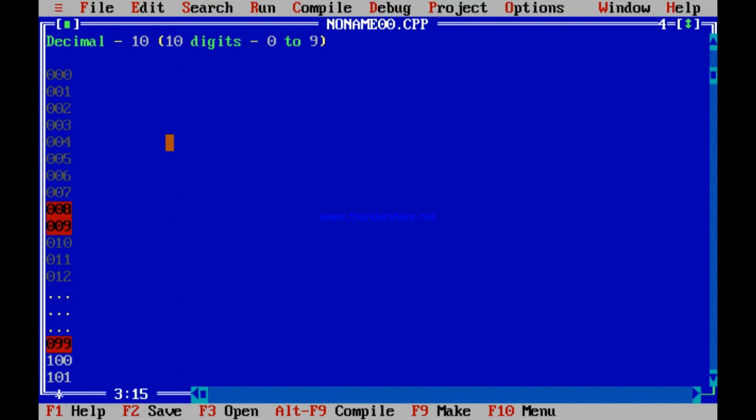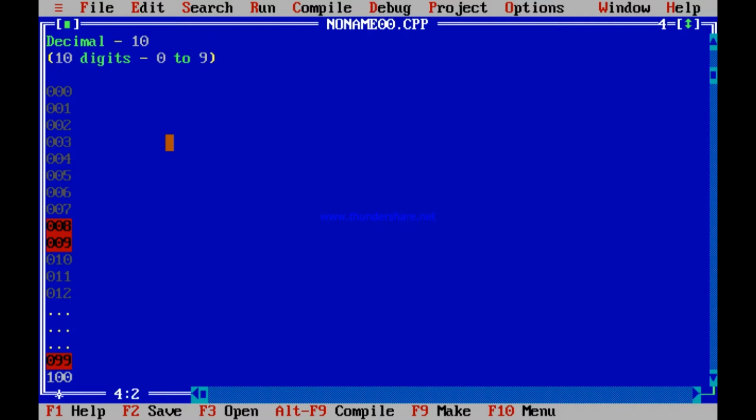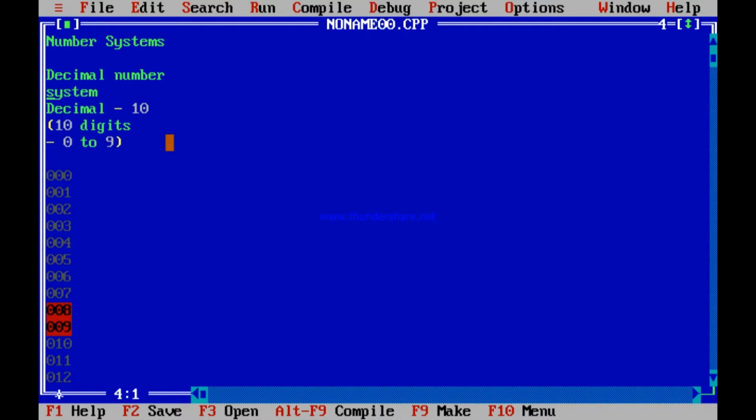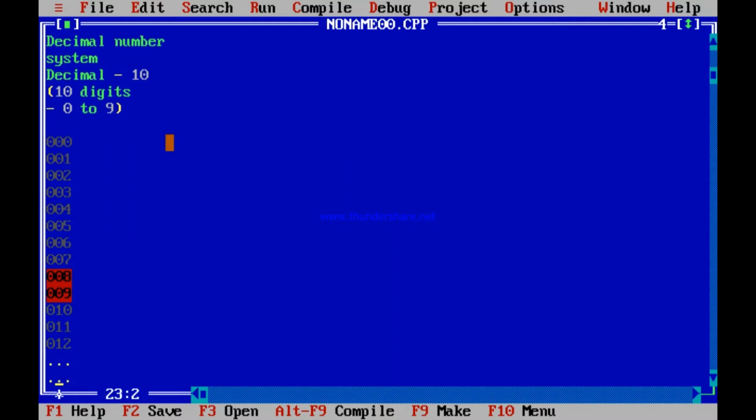What I meant to say is, decimal 10 means 10 digits are there. What are those 10 digits? 10 digits are 0 to 9. We call it the decimal number system. Why do we call it the decimal number system? We call it decimal number system because it involves 10 digits only, varying from 0 to 9. Using those 10 digits varying from 0 to 9, we have got all possible numbers.